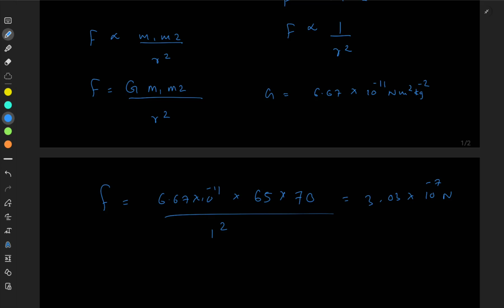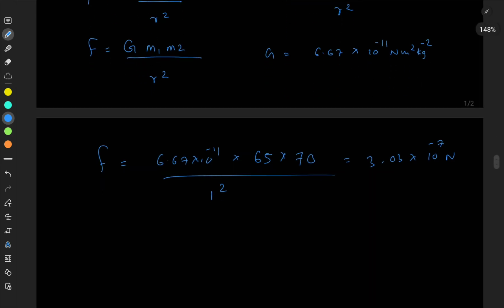Now, if you consider the mass of the sun, I'm asking you to do this at home. Just find the mass of the sun, find the mass of the earth, and find the distance between the earth and the sun, and see if the force is considerable. Substitute the mass of the sun, the mass of the earth, and the distance between them squared, and then you can find the force of attraction between the earth and the sun.